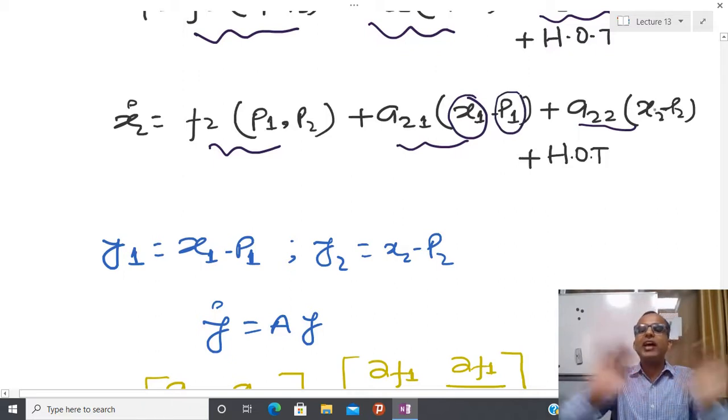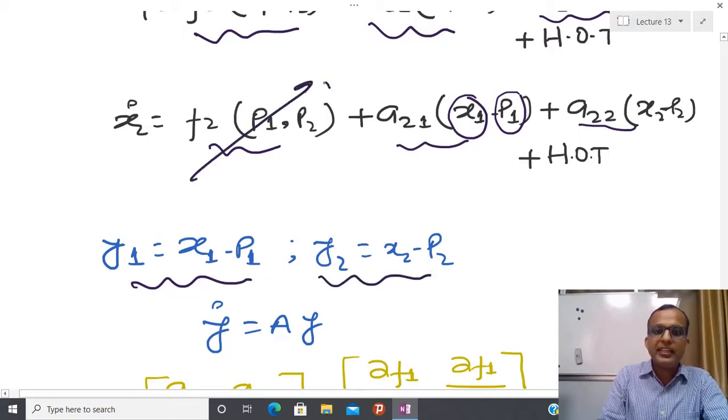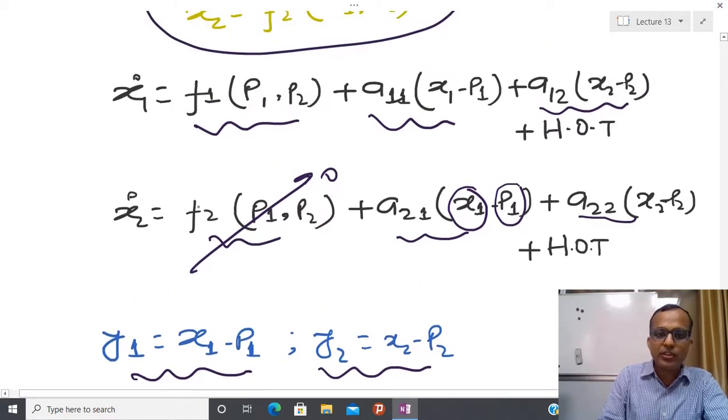Due to that reason the higher order terms are negligible, and after that we assume y1 is nothing but x1 minus p1, and y2 is x2 minus p2, and basically due to the equilibrium point this equals 0, and similarly this particular quantity equals 0.